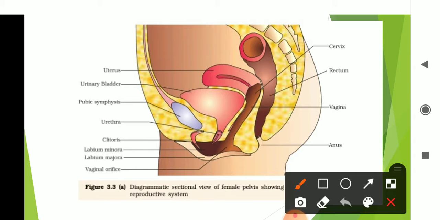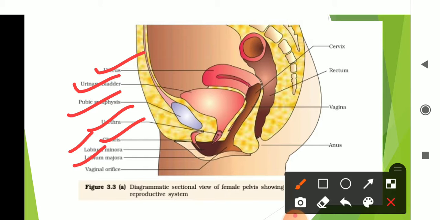So here: uterus, urinary bladder, pubic symphysis, urethra, clitoris, labia minora, labia majora, vaginal orifice, cervix, rectum, vagina, and anus. This structure is the side view of the female reproductive system.